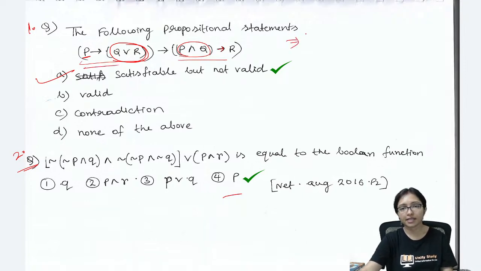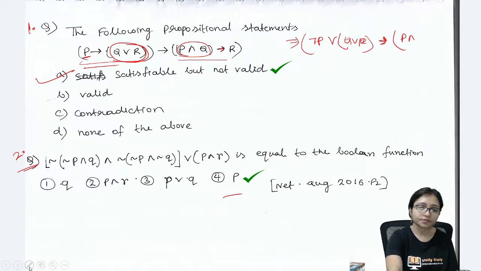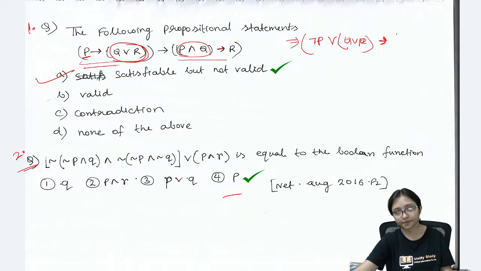You can think as an expression also: not P or Q or R implies this one will be P and Q, not P. If you are thinking this way, then also you can try. You will see that both are not coming the same.